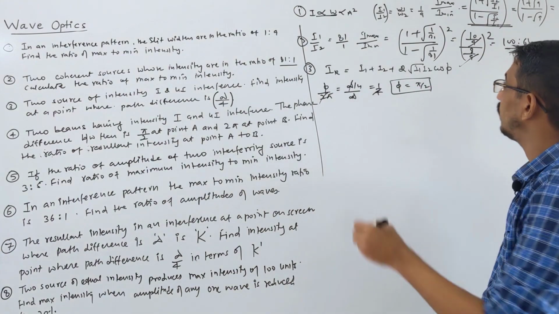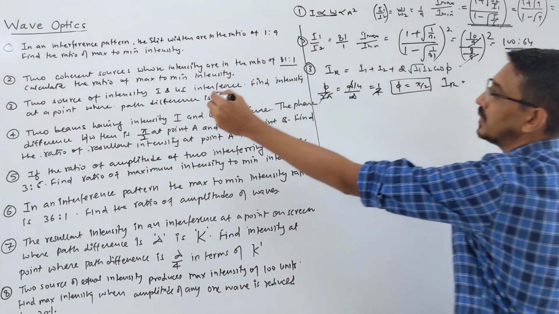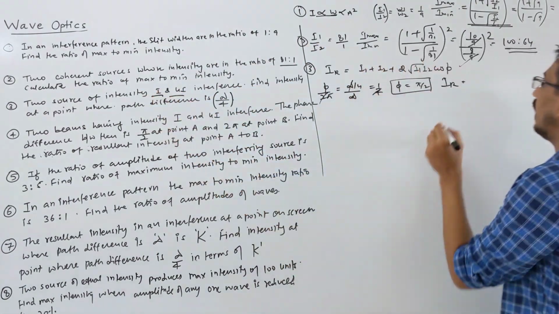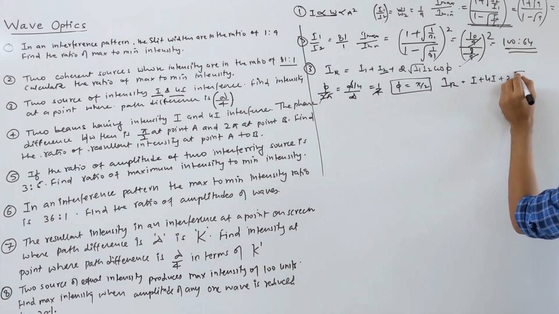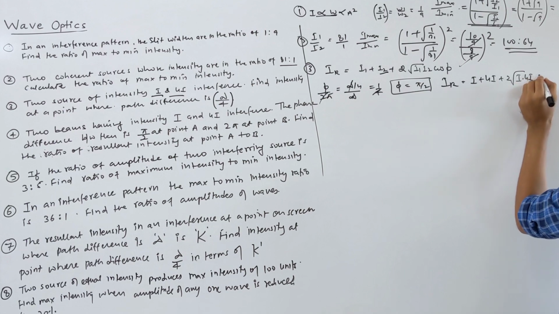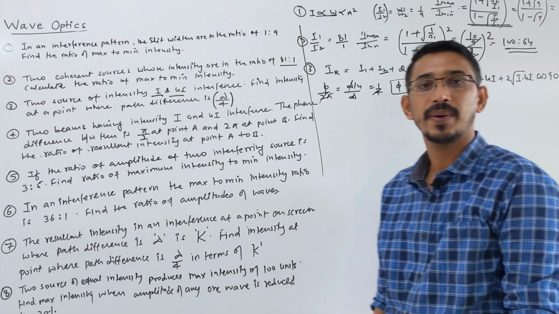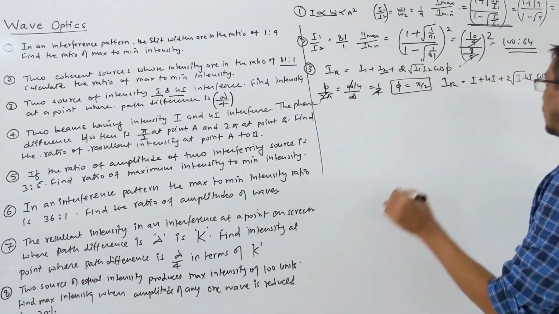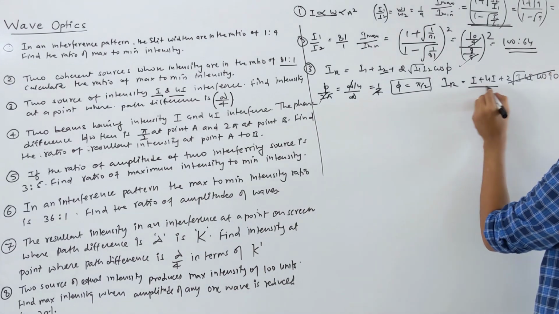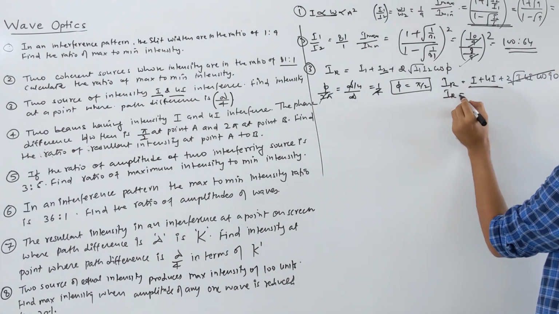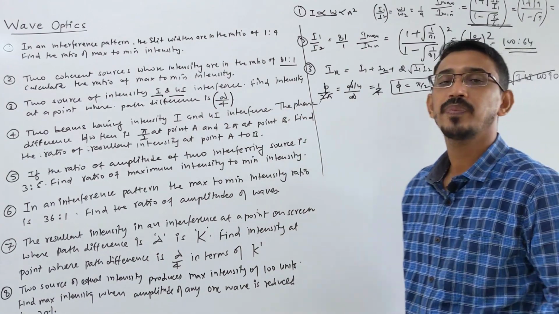Now we'll put this in the equation. So what is IR? I1 is I only, and I2 is 4I, plus 2 times root of I and 4I, and cos 90. How much phase difference did we get? 90 degrees, pi by 2. Cos 90 is directly 0. Correct. So this is your answer: I plus 4I. So the resultant intensity is 5I, the resultant intensity at the given point.